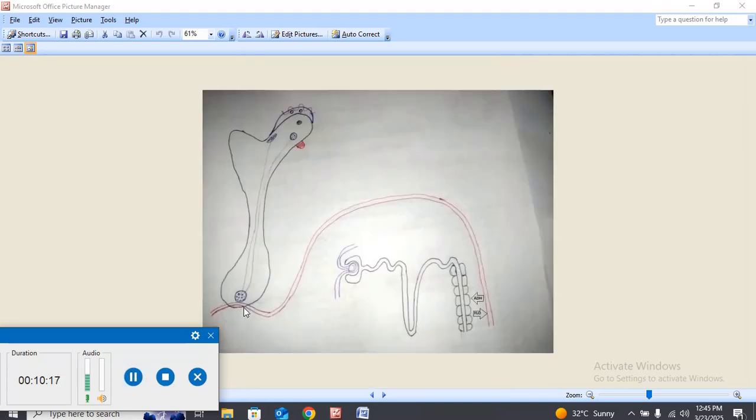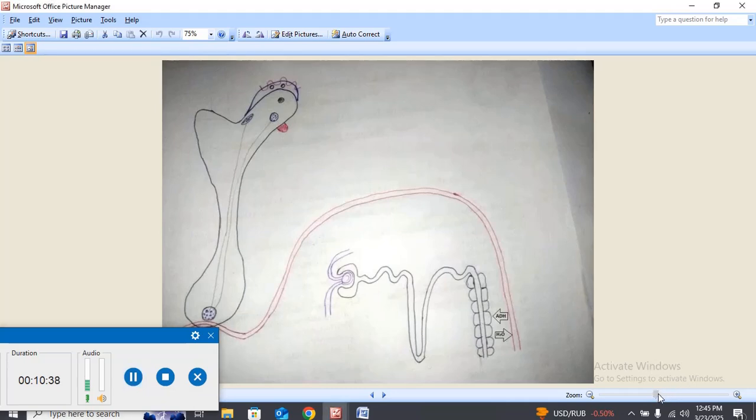After transferring into the hypophyseal vein, it distributes this antidiuretic hormone throughout the body through the venous and circulatory system, and eventually the antidiuretic hormone reaches the kidney.